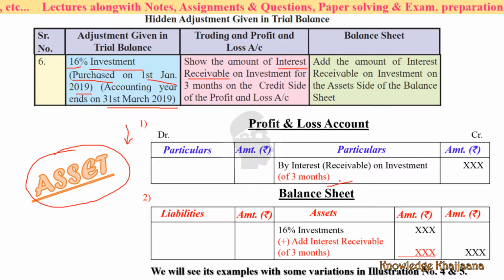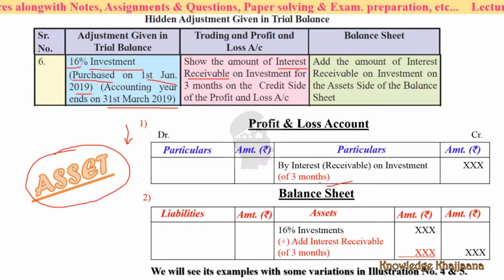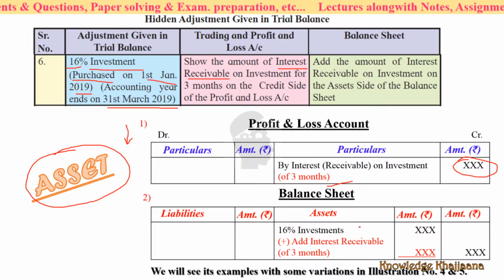So show the proportionate amount on the credit side of the profit and loss account, because we show the incomes over here. See, the interest receivable on investment, 3 months interest, you have to show over here. Okay, and add the amount of interest receivable on investment on the asset side of the balance sheet.